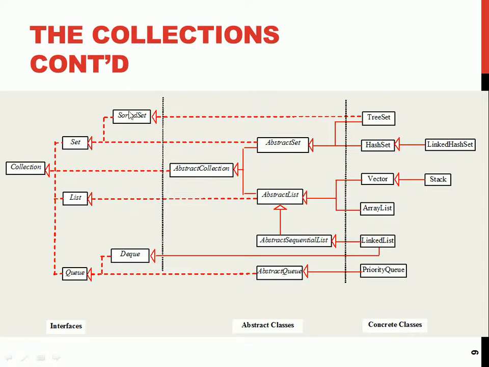You have SortedSet, which is also an interface. Then after the sorted set, we come straight to what? Anytime there's sorted something, the order is very what? Important. And you know that this TreeSet is coming from what? Sorted set. So meaning when it comes to TreeSet, the order is very what? Important. The order is very important. Then straight you have an abstract. Before you come to the abstract classes, the list also comes from the collection framework.